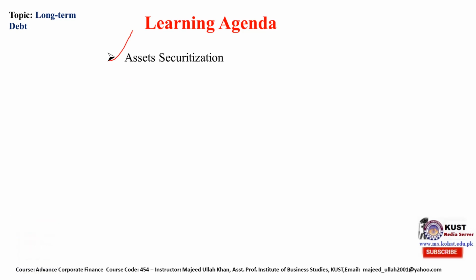What is the concept of asset securitization? When a company issues a bond, what is the method to repay it, meaning how can the bond be retired by the issuer?